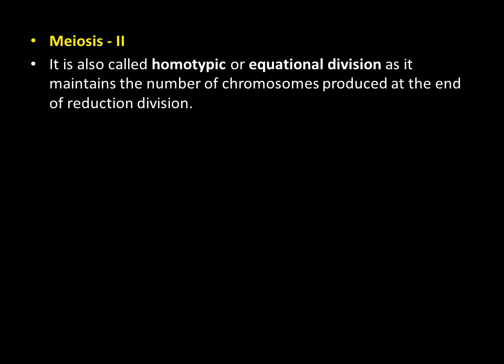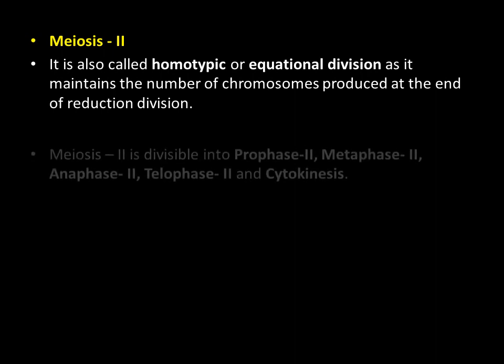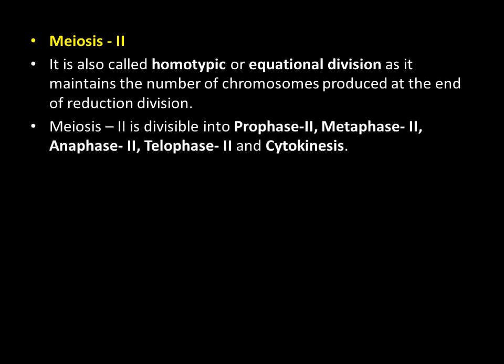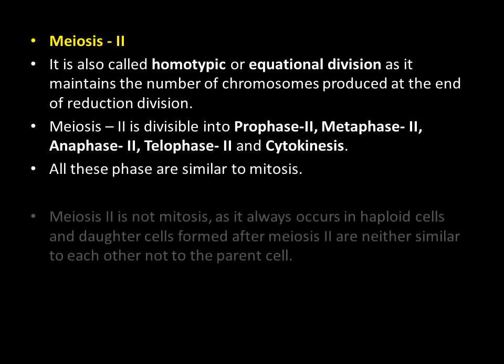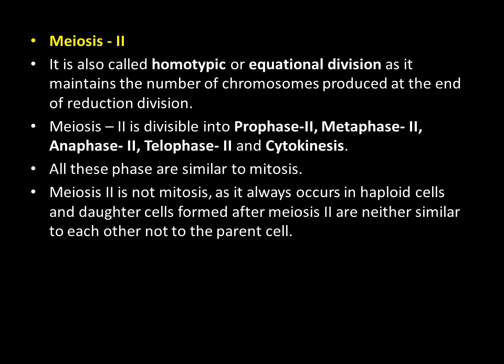Coming to the next step, that is meiosis 2. It is also called homotypic or equational division, as it maintains the number of chromosomes produced at the end of reduction division. Meiosis 2 is divisible into prophase 2, metaphase 2, anaphase 2, telophase 2, and cytokinesis. All these phases are similar to mitosis. Meiosis 2 is not mitosis, as it always occurs in haploid cells, and the daughter cells formed after meiosis 2 are neither similar to each other nor to the parent cell.